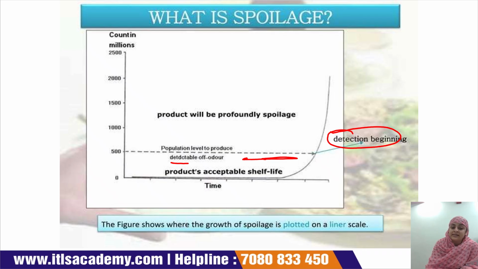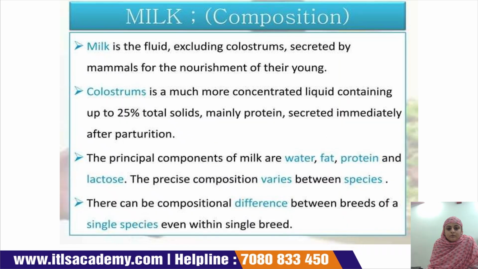So this is the graph which shows that the growth of spoilage is plotted on a linear scale. Next, the first food that we discuss here is milk. We all know that milk is a fluid, excluding the colostrum, which is secreted by mammals for the nourishment of their young ones.